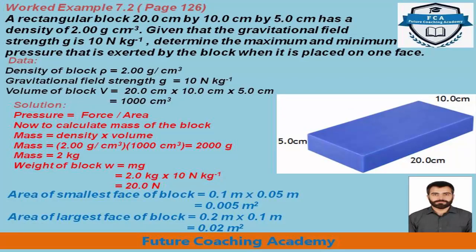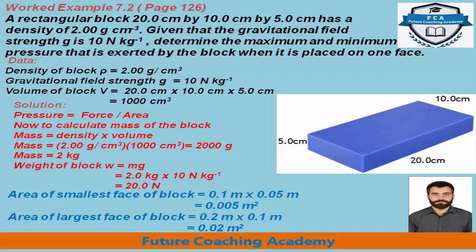Once we are done with the weight or force, now the second factor in the pressure formula is the area. As we have to calculate the minimum and maximum pressure, for this purpose we need minimum and maximum areas as well. Area of the smallest face of the block, which is 10 centimeter and 5 centimeter. When we convert these centimeter to meters, 10 centimeter will become 0.1 meter and 5 centimeter will become 0.05 meter. By multiplying them, we will get 0.005 meter square.